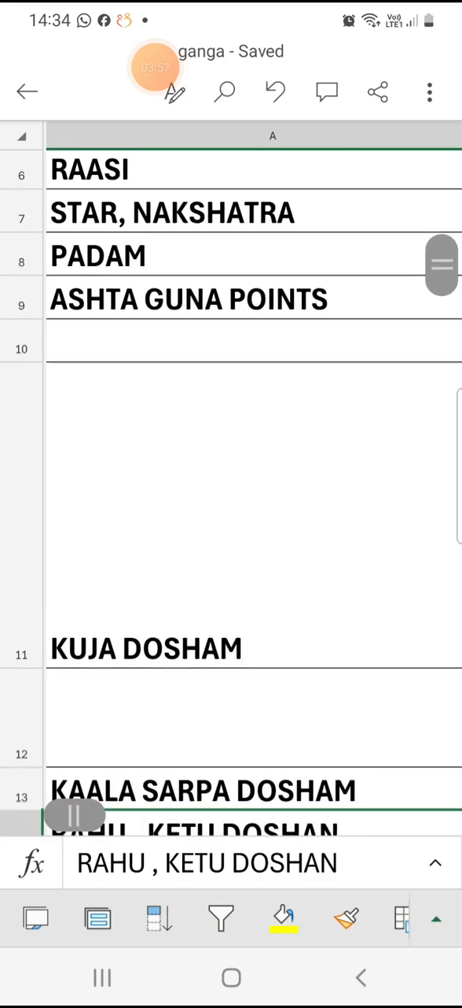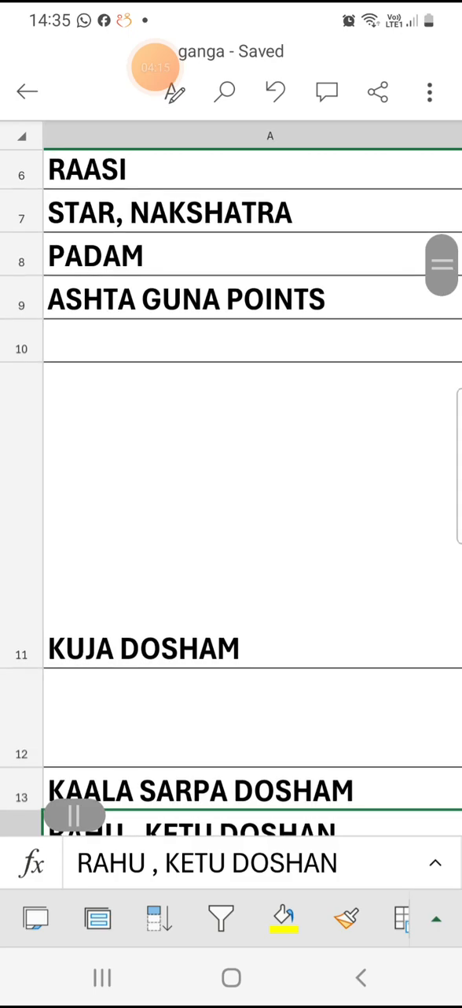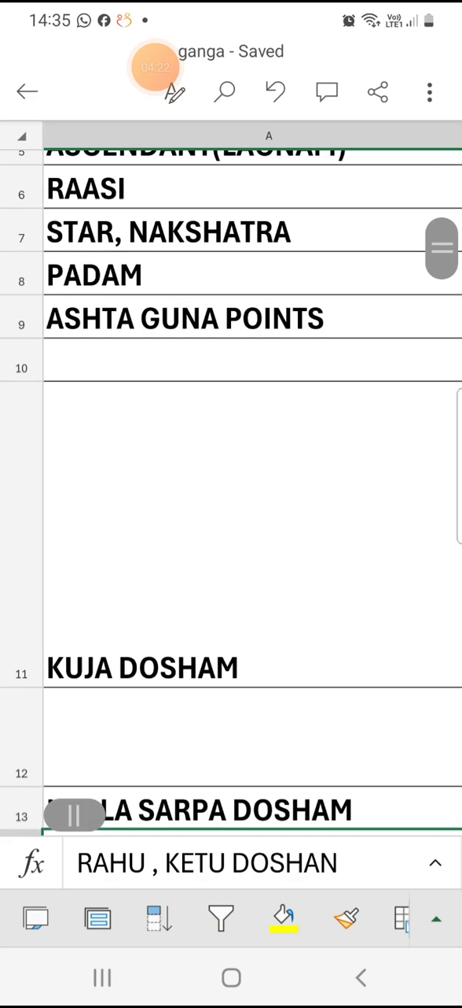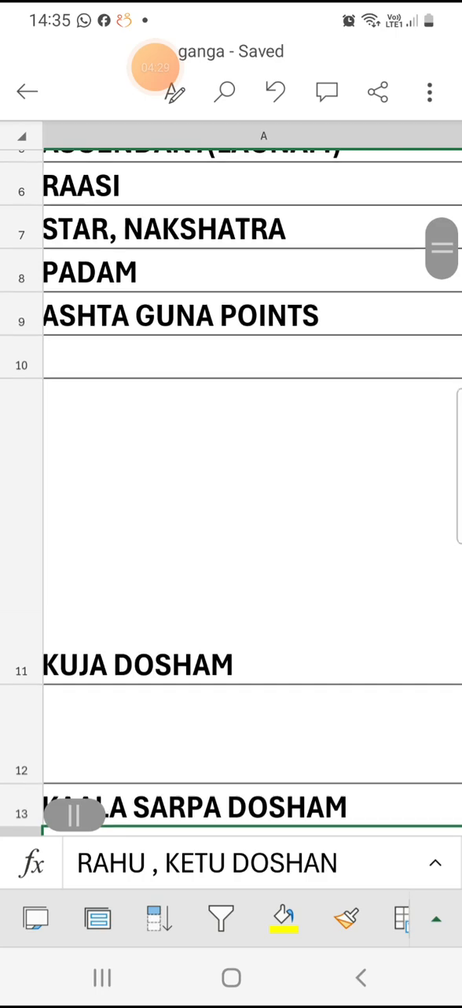My suggestion, which I will emphasize, is don't consider only one point in the chart. Many points need to be considered. Only Rasi Kotami is not matching. If an astrologer says that sir, Rasi Kotami is not matching, so the match will be left? No. Go into the depth of the chart. Ashtaguna, Rasi Kotami is not matching. Then the Rasis are matching, otherwise not.